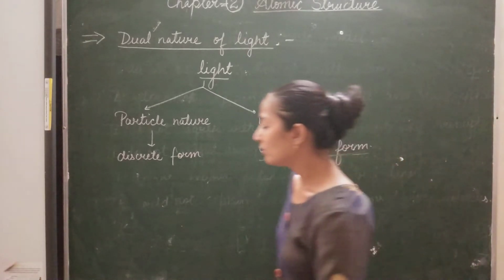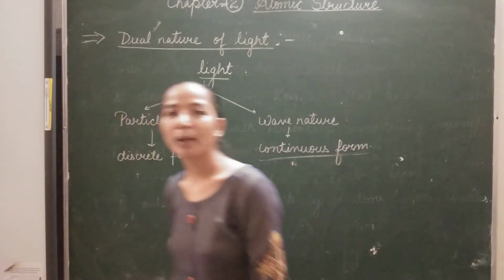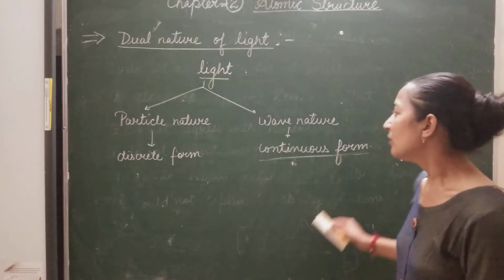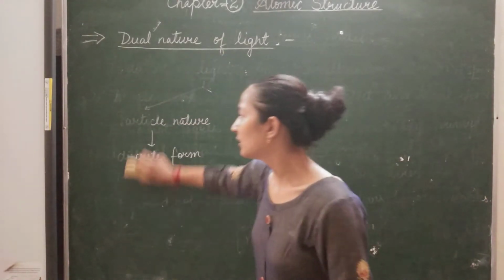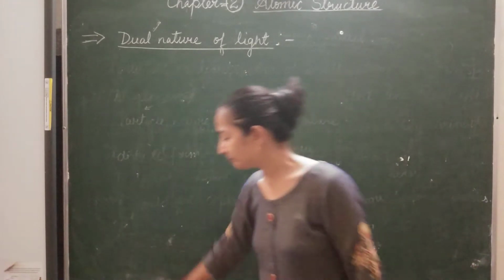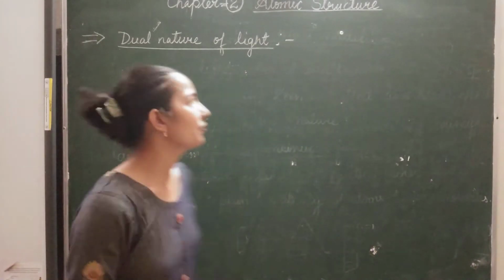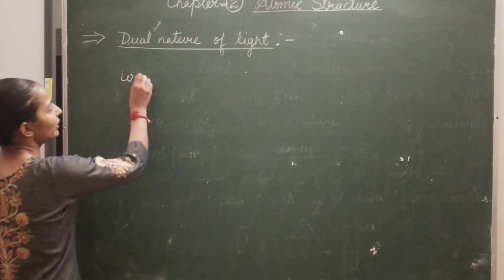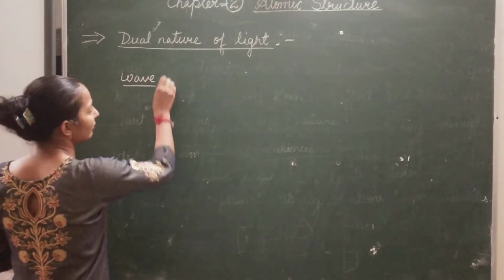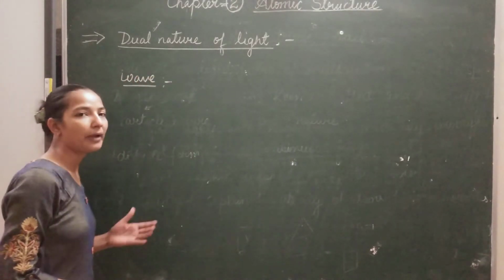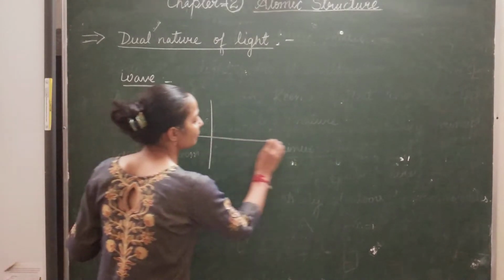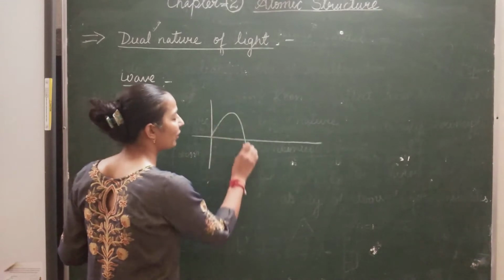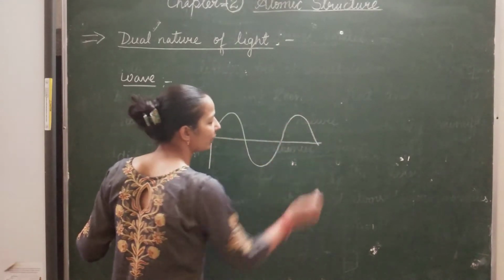Now, starting with the electromagnetic waves, before that we will discuss the wave as well as the different properties of a wave. So what is a wave? Wave is actually the transfer of energy. Any vibrating source transfers its energy from one point to another in the form of a wave.